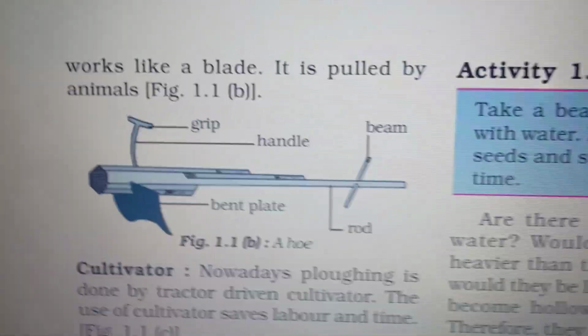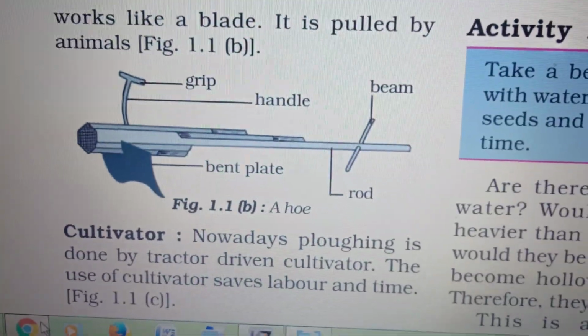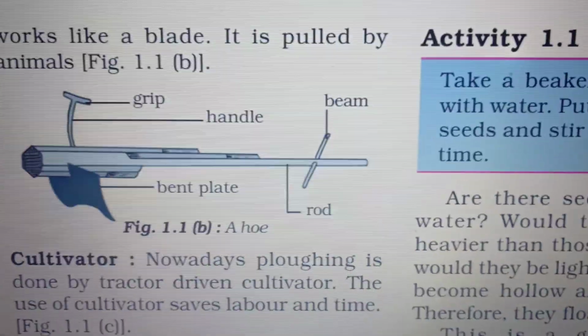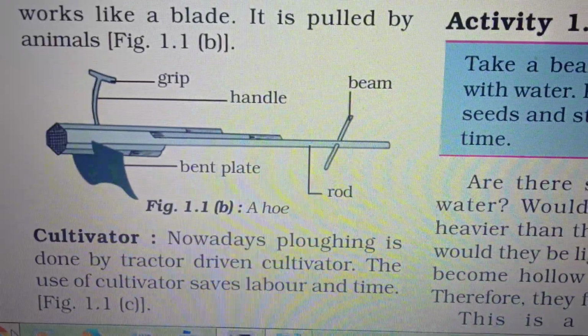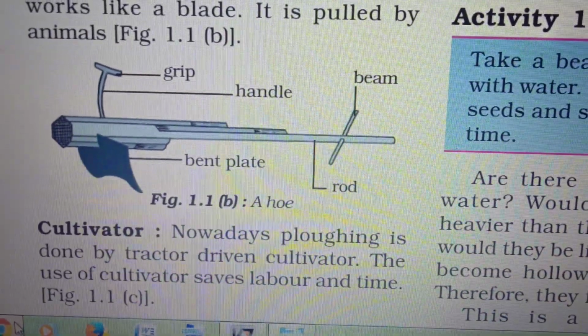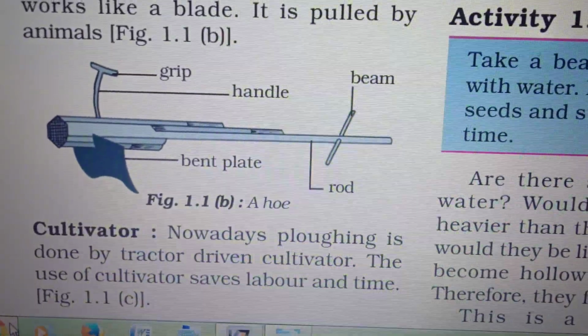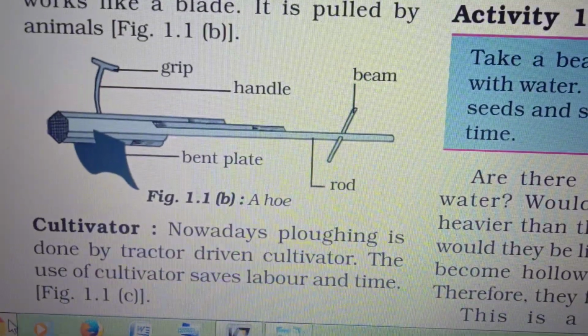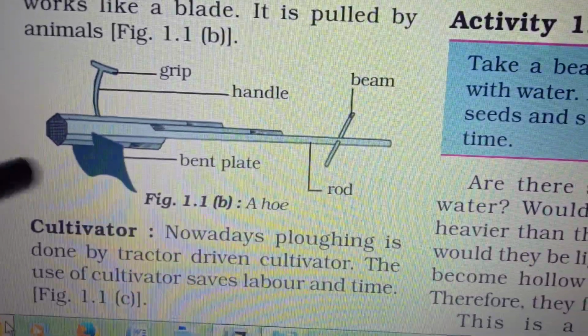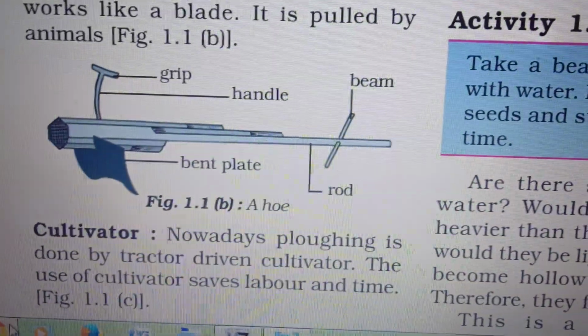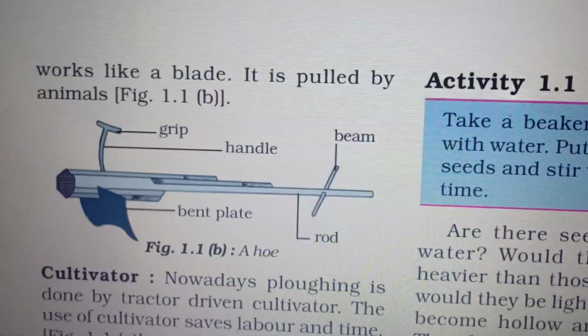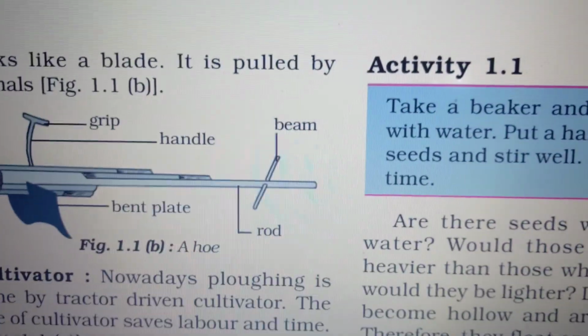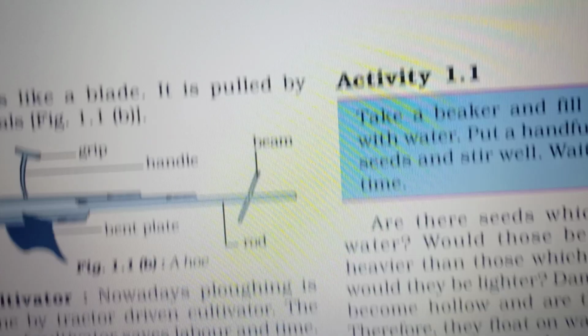It has a long rod of wood. Sometimes it can be iron also. A strong, broad and bent plate of iron is fixed to one of the ends. It works like a blade, and it's pulled by the animals.